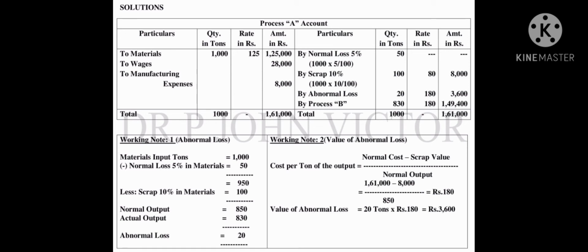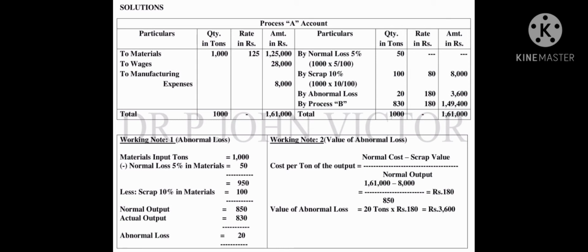Yes, you see on the credit side, the normal loss quantity 50 tons, scrap 100 tons, and the process B 830 tons. So all those things around 980 comes. If you go like this, you can get the same abnormal loss, that 20.